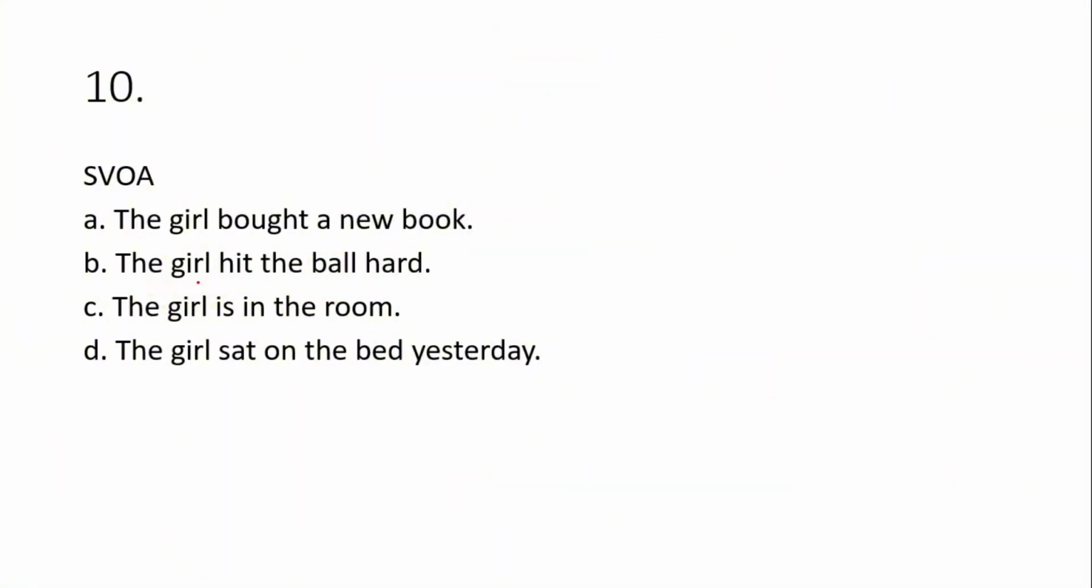You see that? Then let's check option C. The girl is in the room. This is SVA. The girl, that's the subject, is the verb, in the room, adverb of place. So the girl is in the room. But let's check option D. The girl sat. So the girl is the subject, sat is the verb, on the bed, adverb of place, yesterday, adverb of time. So this kind of sounds SVAA, but you might think it's SVOA as well. You see that, but I'll consider this as SVAA. So let me pick option B.